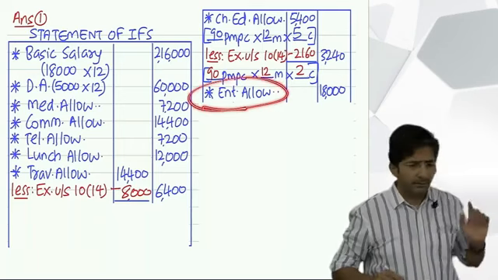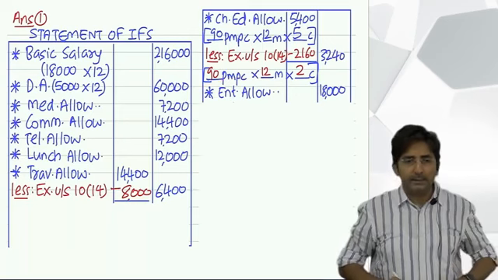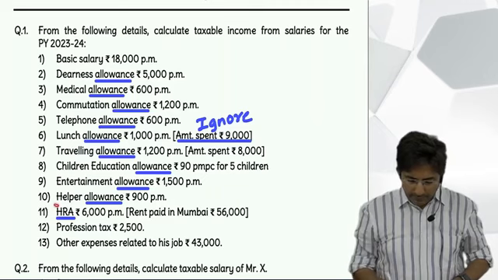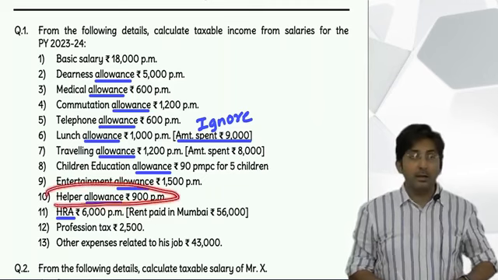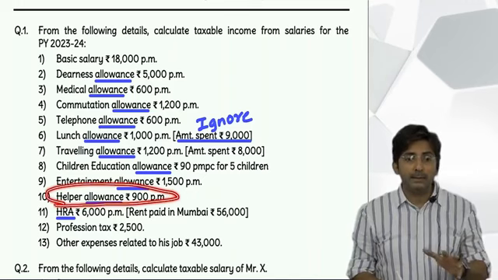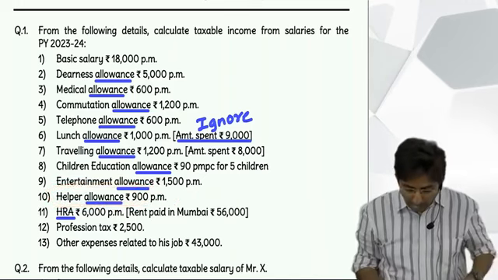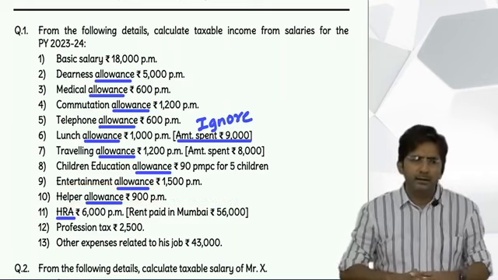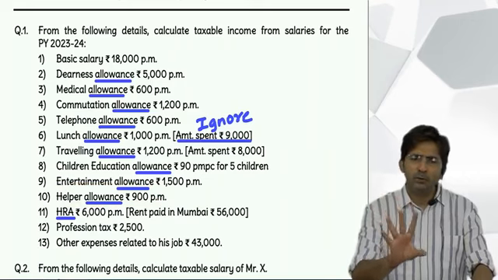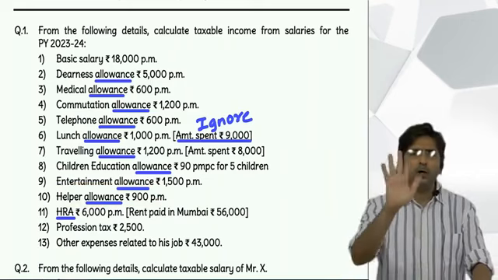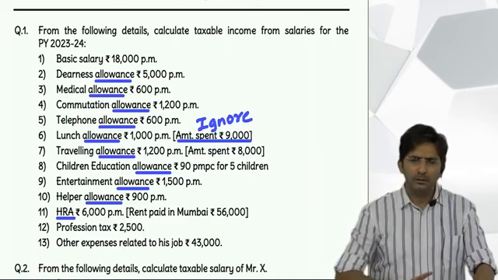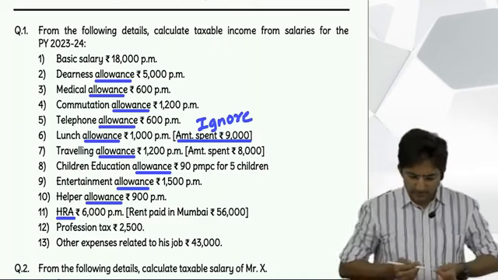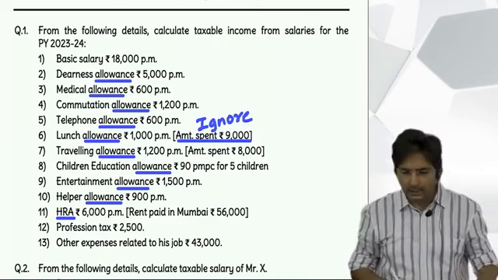Entertainment allowance. Show the multiplication in the bracket. Okay, then helper allowance. Helper allowance is in the TC udhar category, and in TC udhar, amount exempt is amount spent. But the amount spent is not given. Amount spent not given, assume fully spent, because TC udhar allowances are given only when you are going to spend it. No boss will give it free of cost. Only if you have to incur some office expense are you given it. But if they have not given the spent amount, we can assume fully spent.